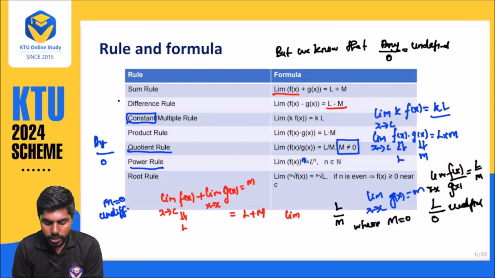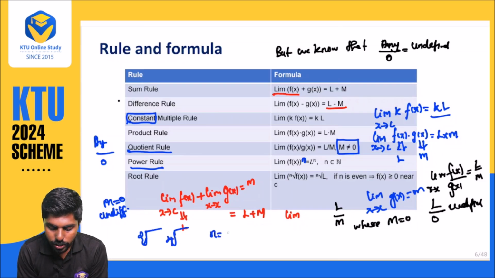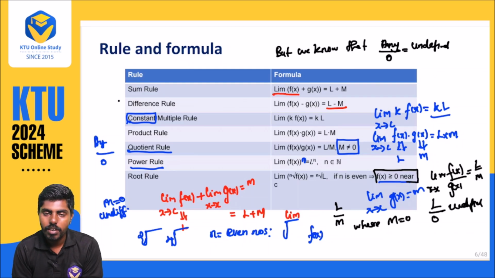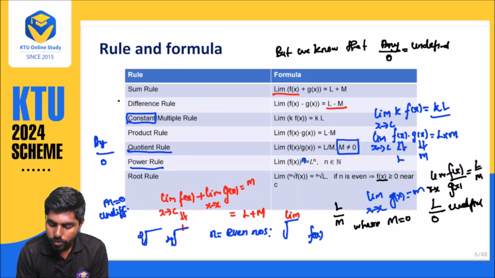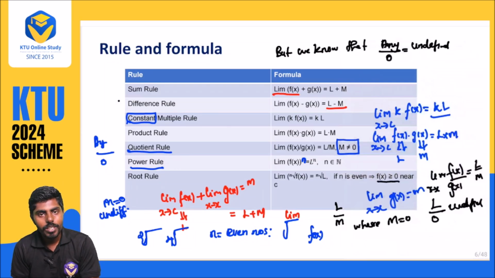In root rules, there is a condition: whenever n is an even number, whether it is a square root or fourth root, your root value f of x will always be greater than or equal to 0 near c. So these are the basics you want to know.